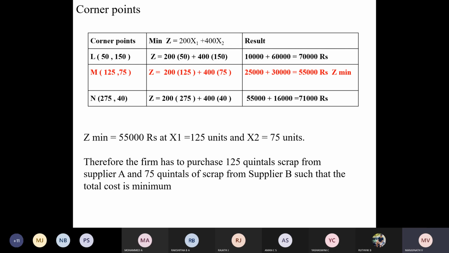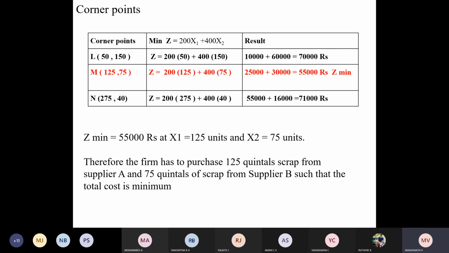What is the x1? 125 quintals of scrap from supplier A. Now, 75 quintals from supplier B. It is matching our overall requirement.